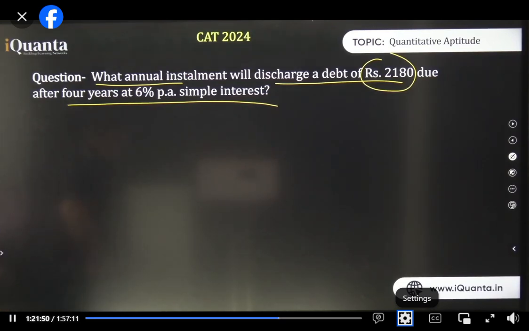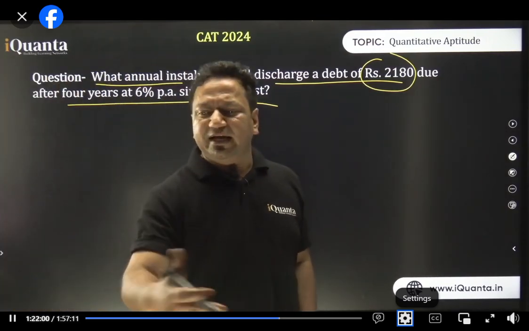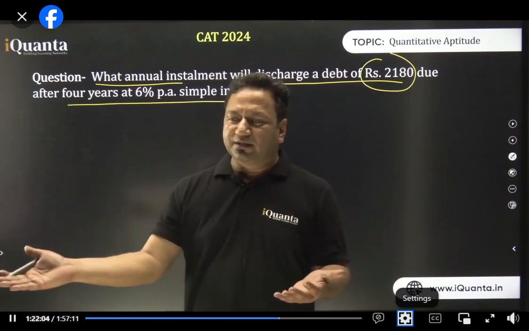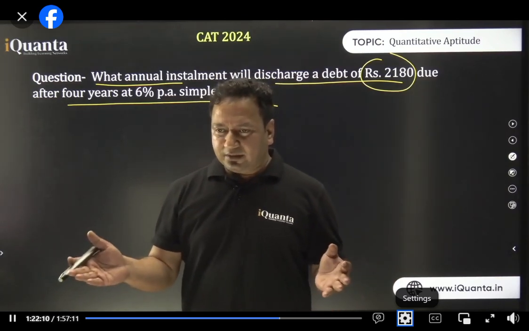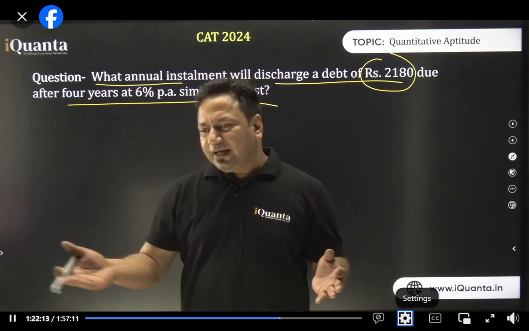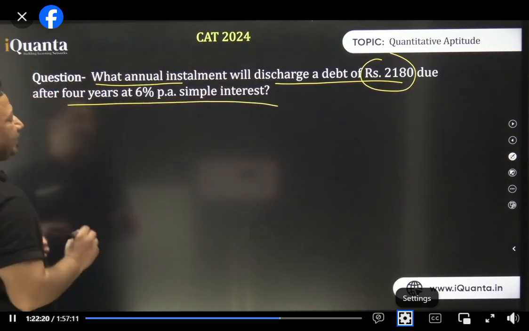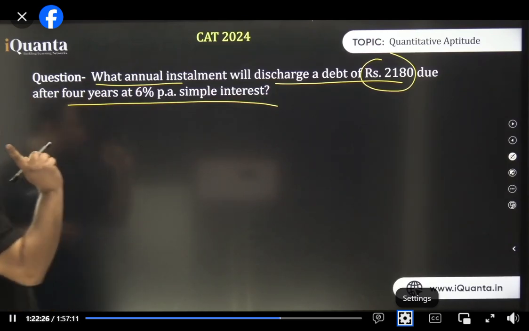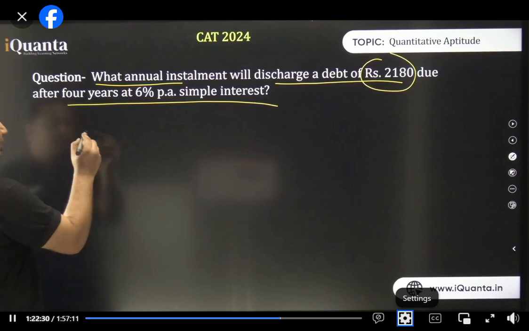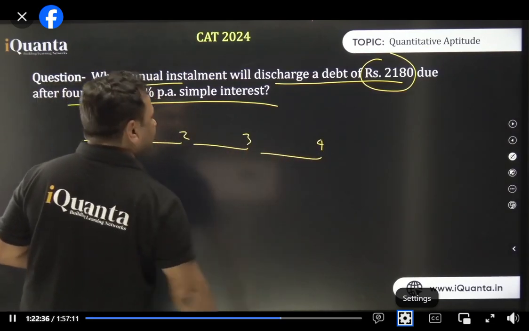Rashna, that was there in the table. Okay. So what is happening? See, by the way, when do we pay the installment? In the beginning of the year or the end of the year? Beginning or end? We take a loan from someone or some bank. In the end, exactly. That's quite obvious. Okay. So 4 years mein, how many times are we going to pay it? 4 times. End of year 1, end of year 2, end of year 3, and end of year 4.